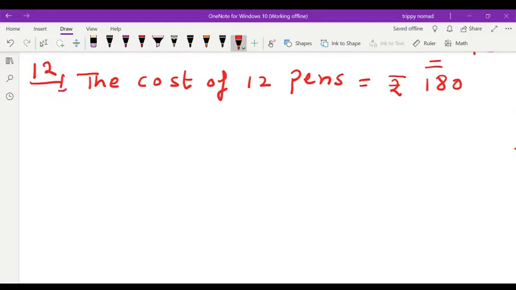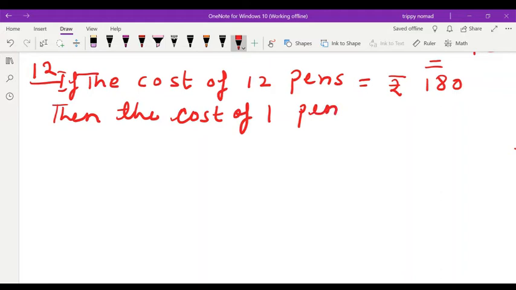If so, the cost of one pen is rupees 180 divided by 12. What will you get after dividing? 12 ones are 12, 12 fives are 60. Rupees 15.